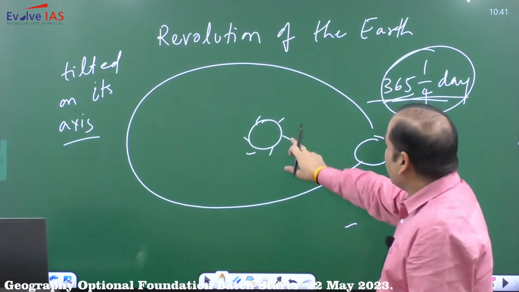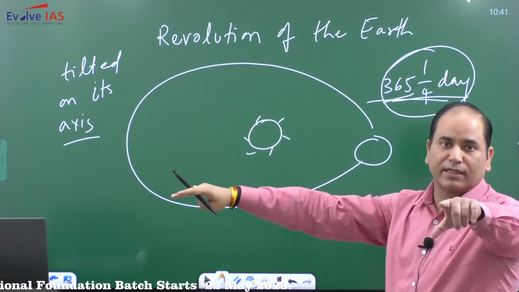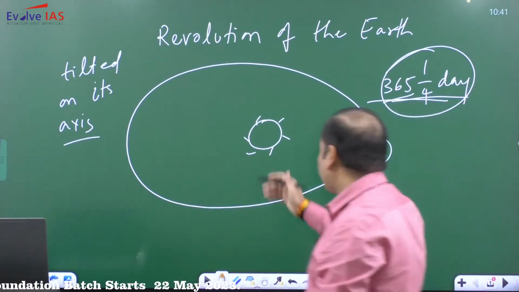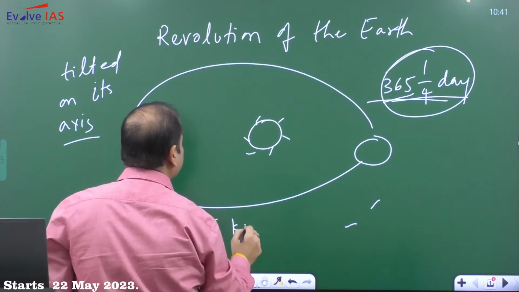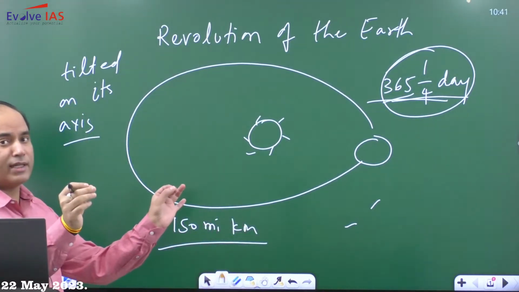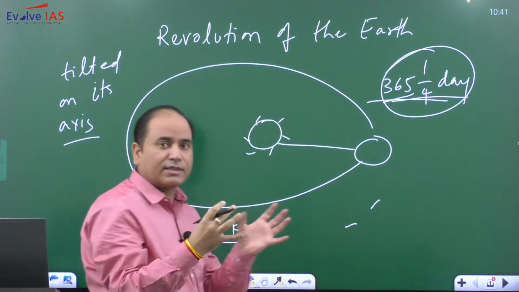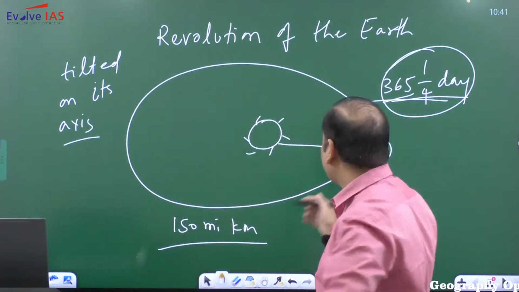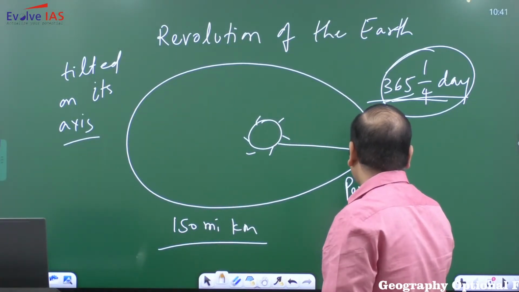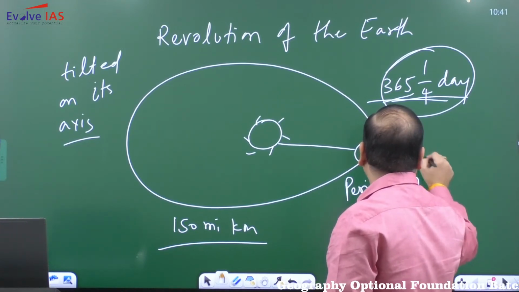So first of all, the elliptical orbit. Because of the elliptical orbit, the distance between the sun and earth will not be the same. The average distance between the sun and earth is around 150 million kilometers. But when the sun and earth are nearest, this position is referred to as perihelion. Generally this perihelion occurs on 3rd of January.